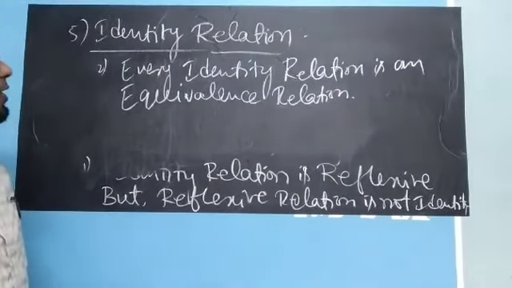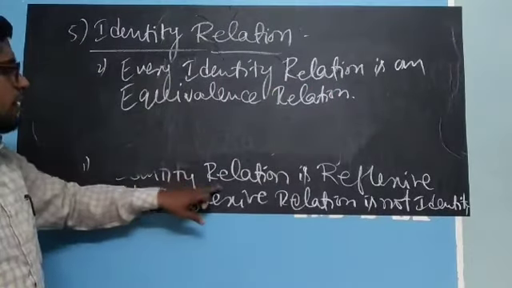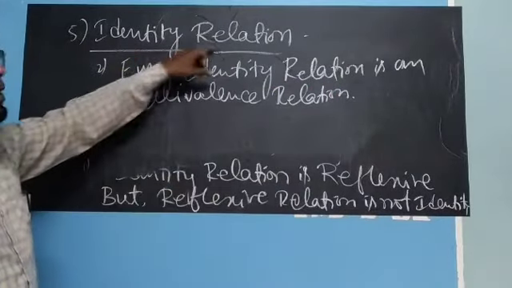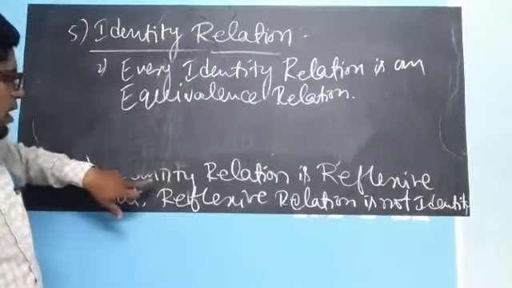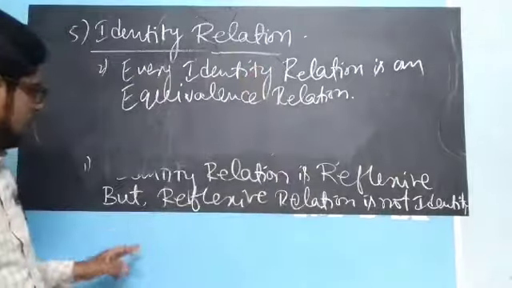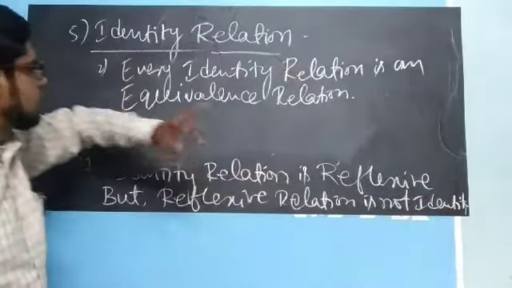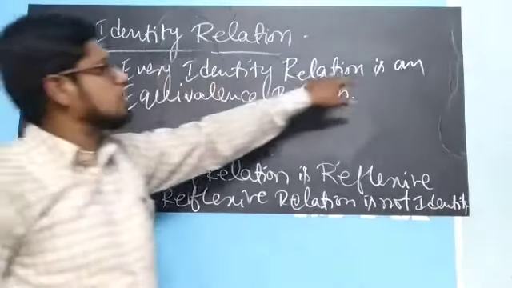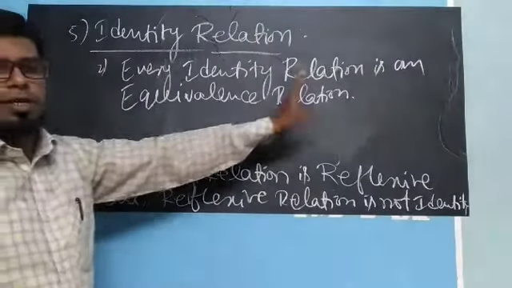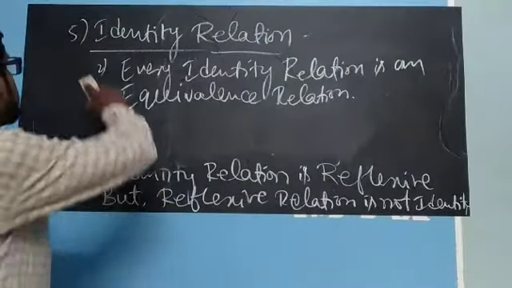Every identity relation is an equivalence relation. These are the two important notes in identity relation. The first note is every identity relation is reflexive, but reflexive relation is not an identity relation. And the second is every identity relation is an equivalence relation. This is about identity relation.